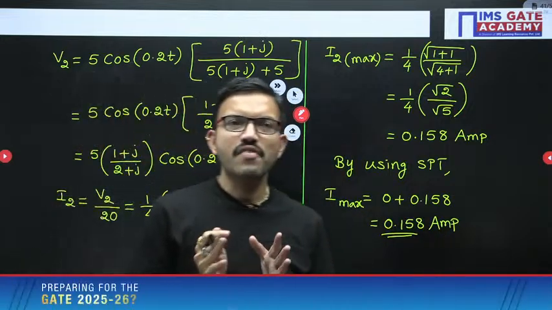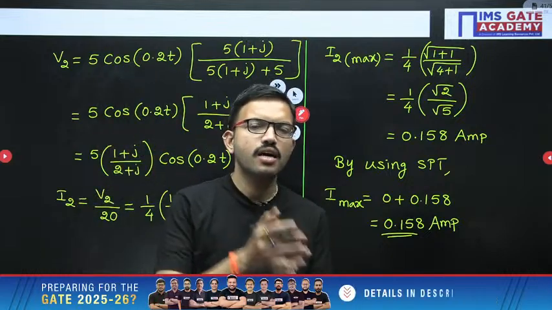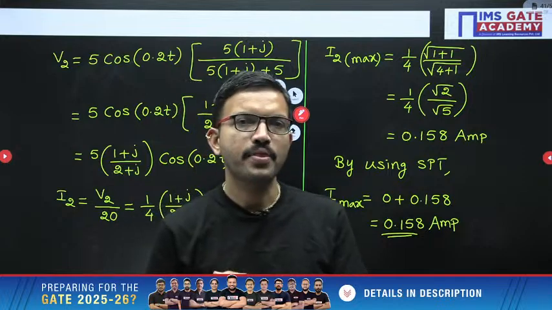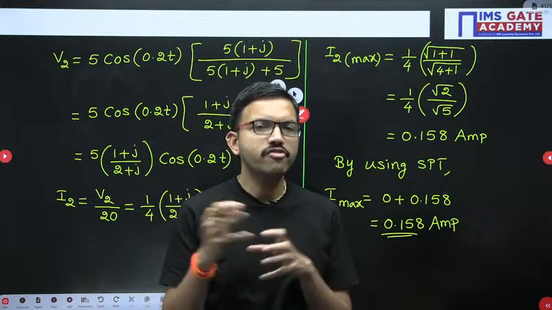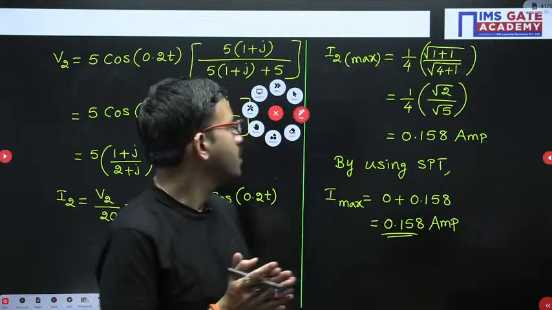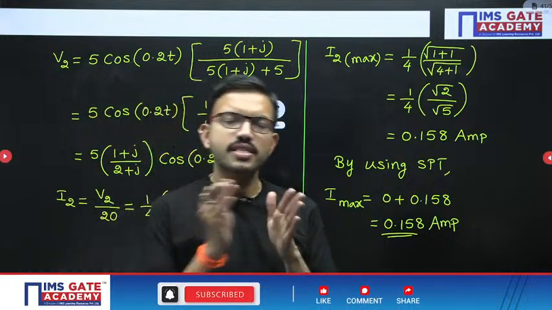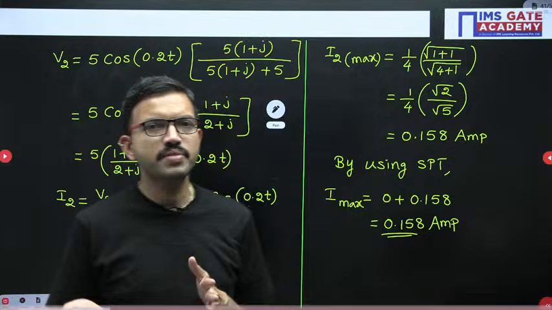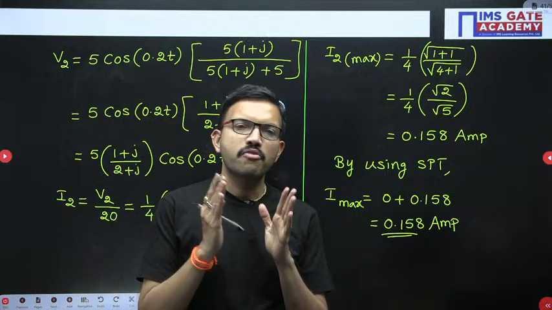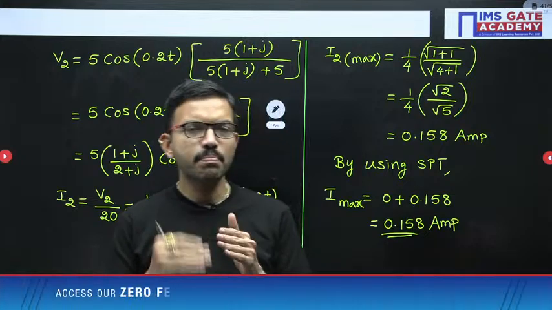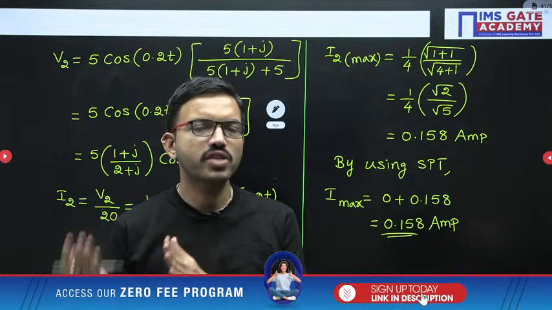Whenever you have an LTI system, if the input is sine, the output is definitely sine. Similarly, if you give cos, the output is cos. Only the magnitude and phase angle change. For these kinds of questions, whatever procedure you learned in signals and systems, control systems or network theory, one approach is to find the transfer function. In place of s you put j omega, and then consider the magnitude and the phase angle.